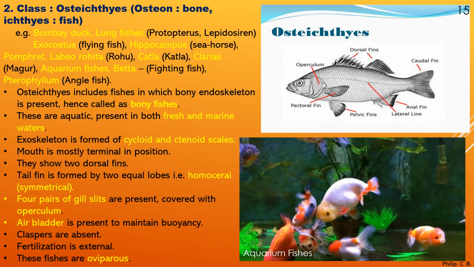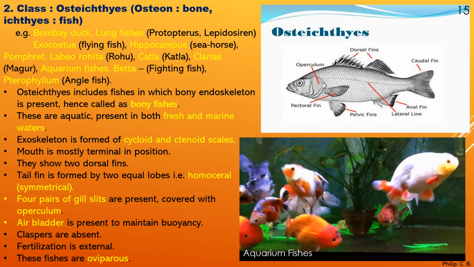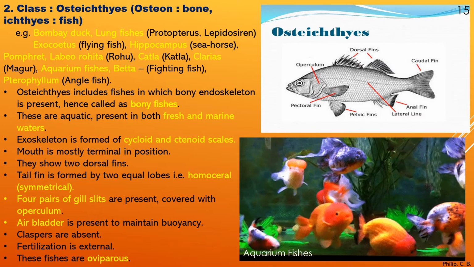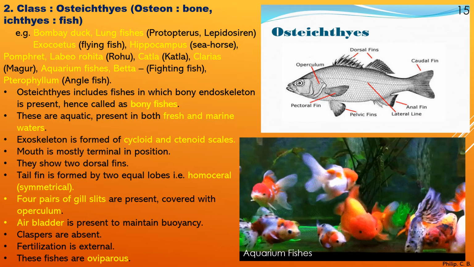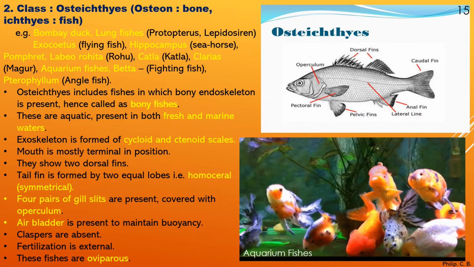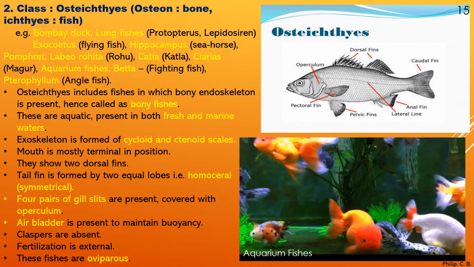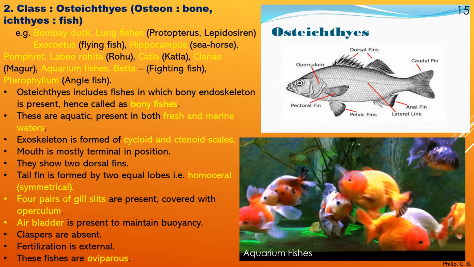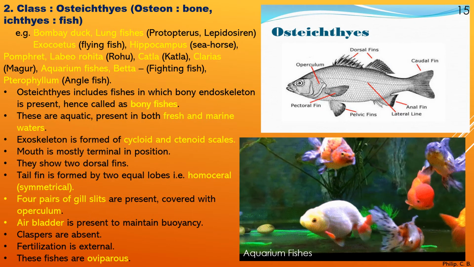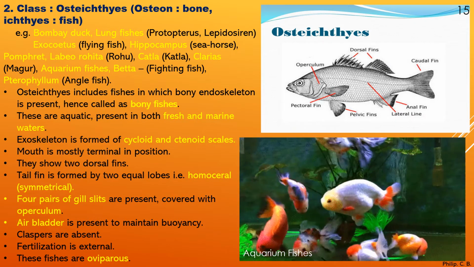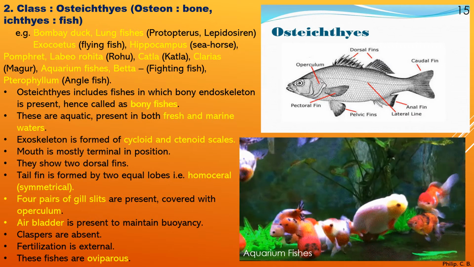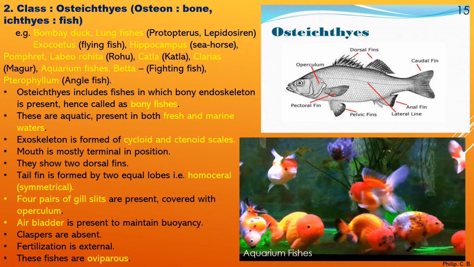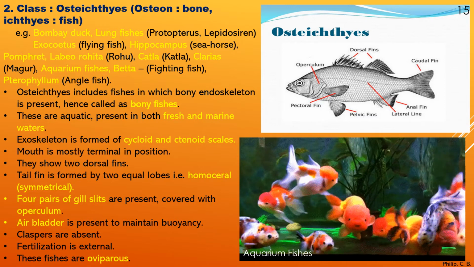All these examples, again you can see animation, beautiful images of these examples. Then one more example is Pterophyllum, which is angelfish. Now in the previous video, in the very first image I kept an angel, but it was not an angelfish. That's why I didn't mention fish. It is an angel species which comes under Hemichordata. So here we can see angelfish because of the spread out fins.